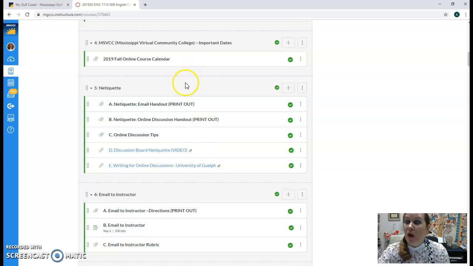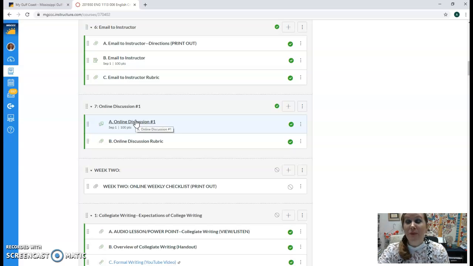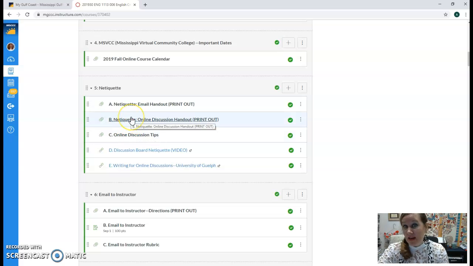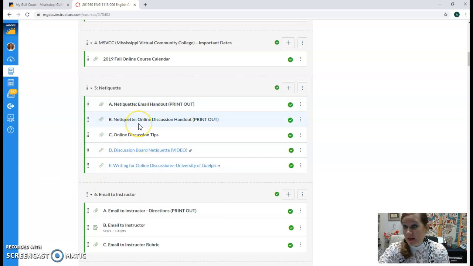Now, before actually sending that email to your instructor, please make sure that you look through all of these handouts that I have listed, the Netiquette email handout. And also, your third assignment is going to be our first online discussion 1. Before you complete that online discussion 1, also read those handouts on Netiquette with online discussion tips, discussion board etiquette, and also just writing for online discussion. So again, make sure before you send that email to the instructor and also before you submit that first online discussion 1 submission, look through these handouts.